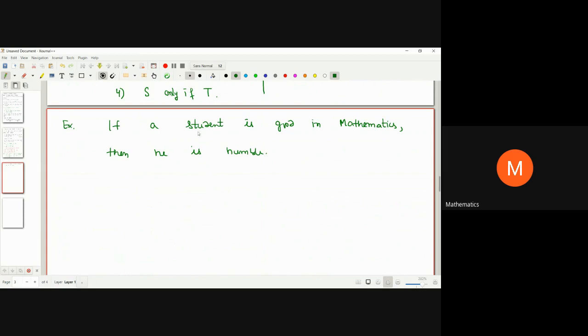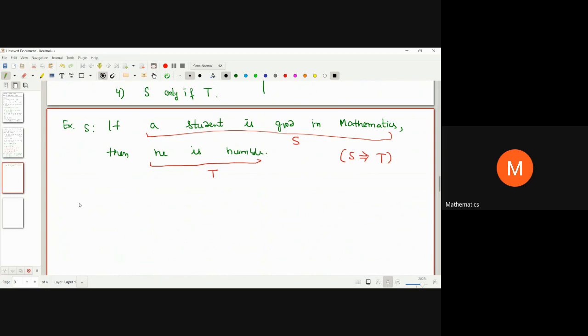What is that? One is student is good in mathematics, and the second one is, student is good in mathematics is one statement. Secondly, it is implying what? He is humble. This is my T. So this is a statement of the type S implies T. So this is my given statement, right? So can we negate it? It is very easy to negate this statement.